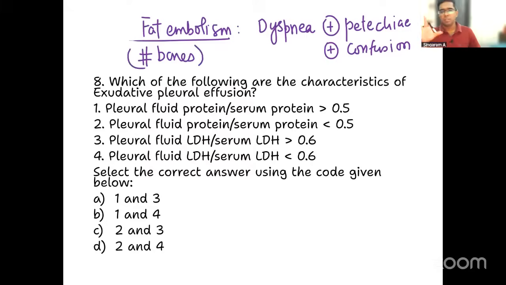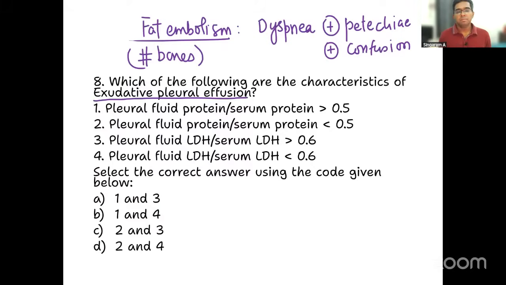So these are the points to support fat embolism. Fine. Okay, right. Now let's move on to the next one. Which of the following are characteristics of exudative pleural effusion, right? I think this is a very favorite question. All of you must have learnt it multiple times. Just quickly recollect with me.